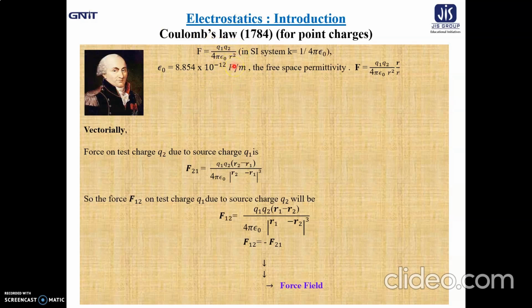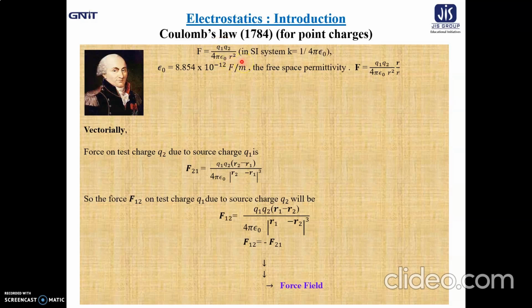Now, the force of interaction will be attractive if Q1 and Q2 charges are of opposite sign. That means one is positive, the other is negative. And the force of interaction will be repulsive if they are of similar charges. That means both are positive or both are negative. The direction along which they will move is obviously along the line joining the 2 charges, that is along r.